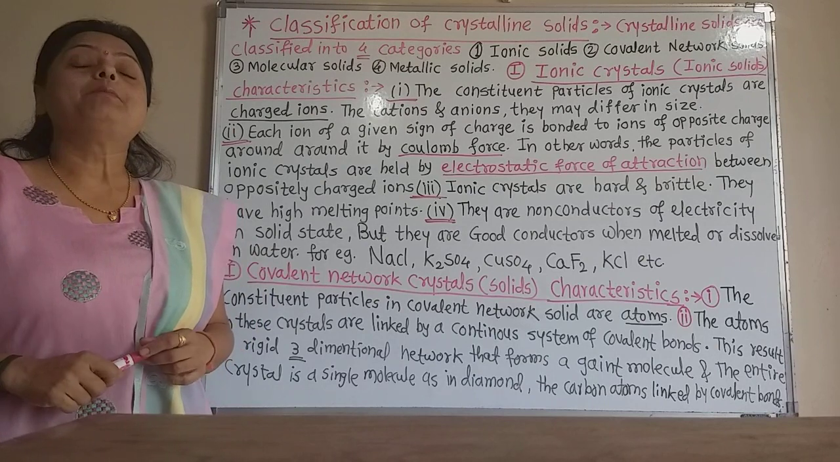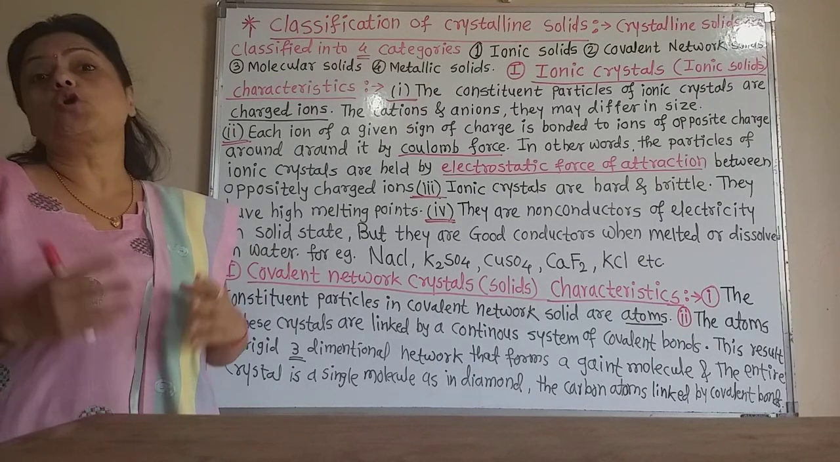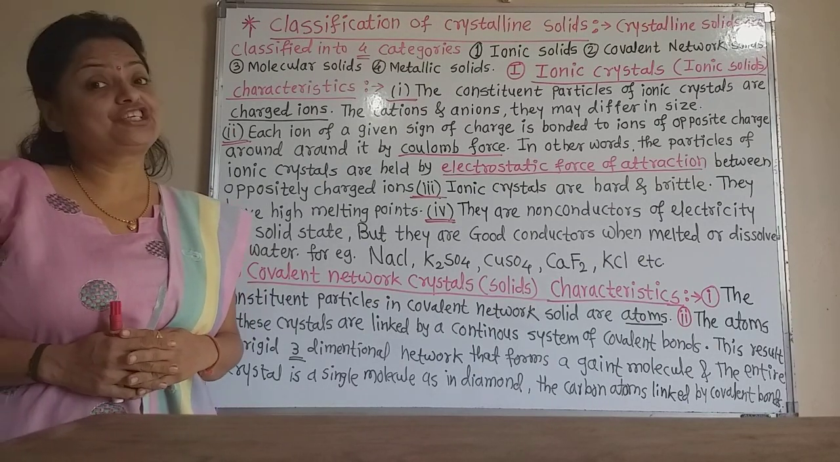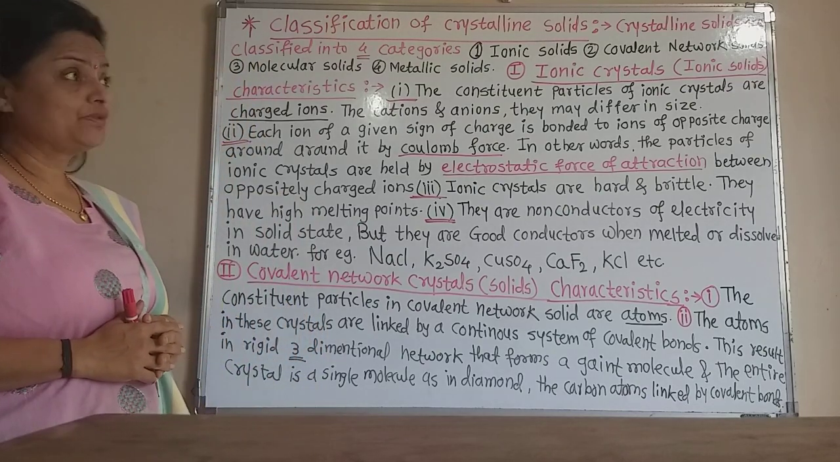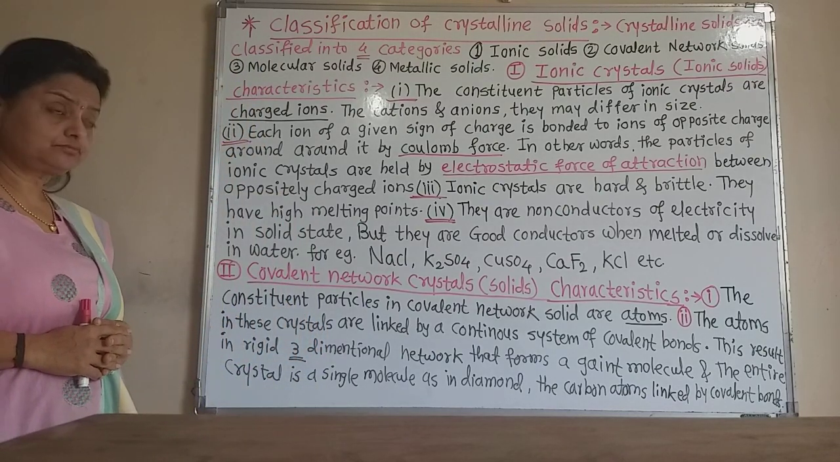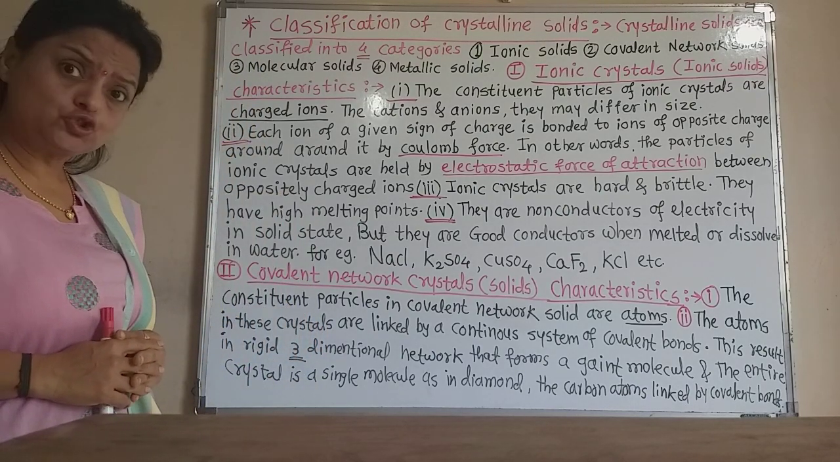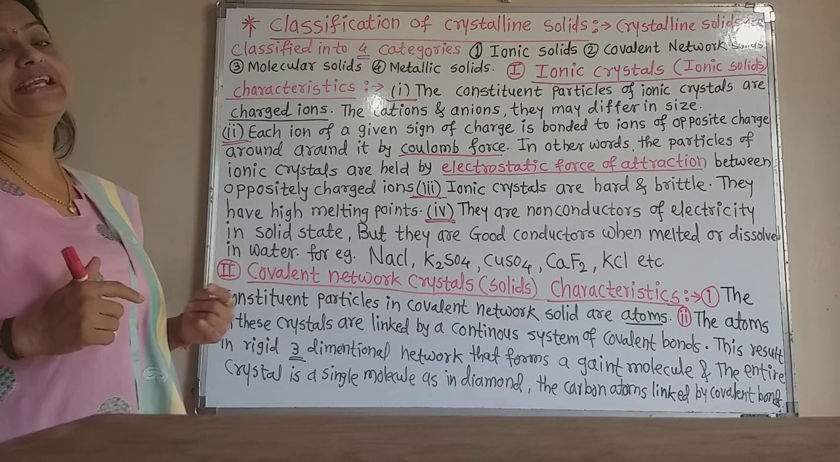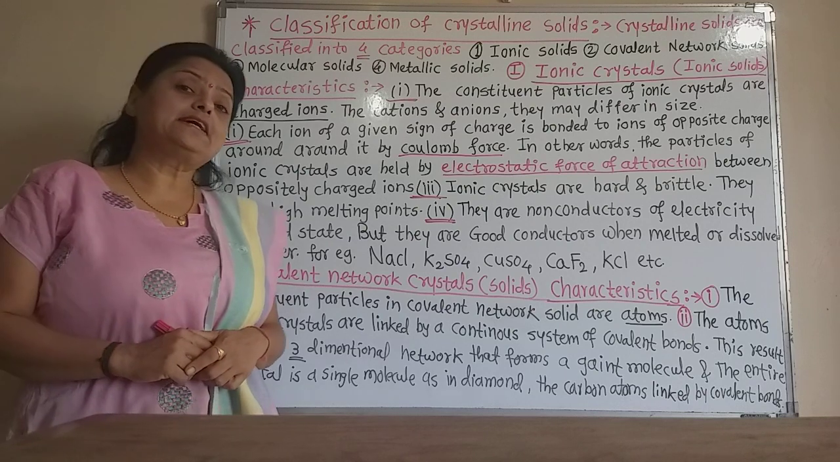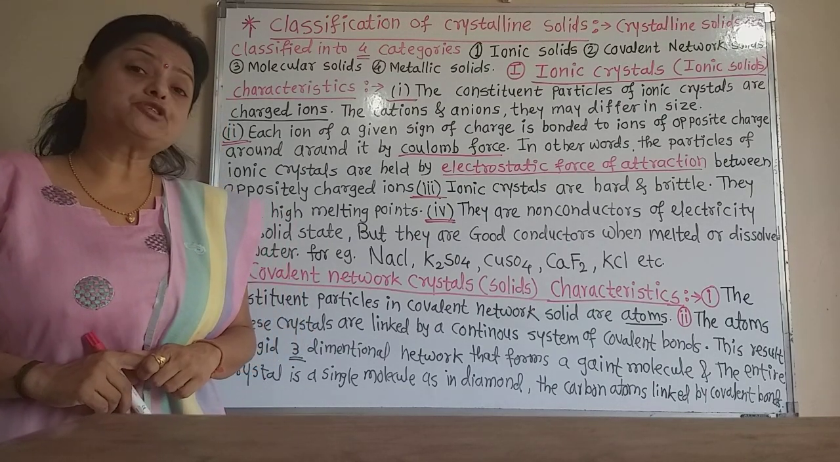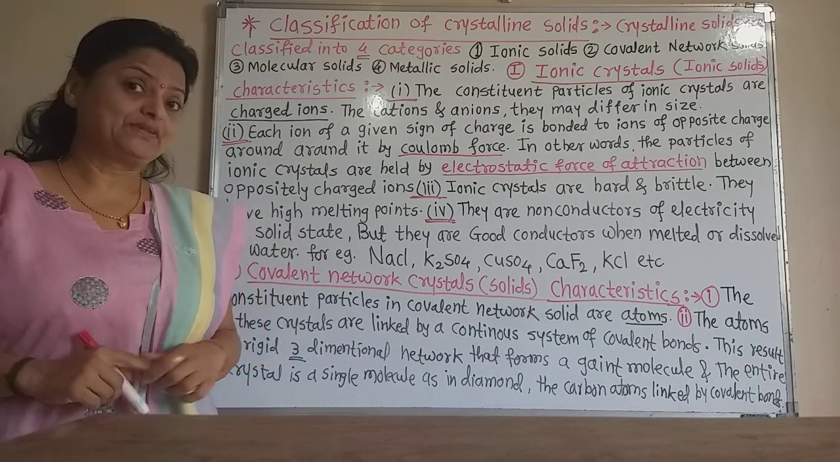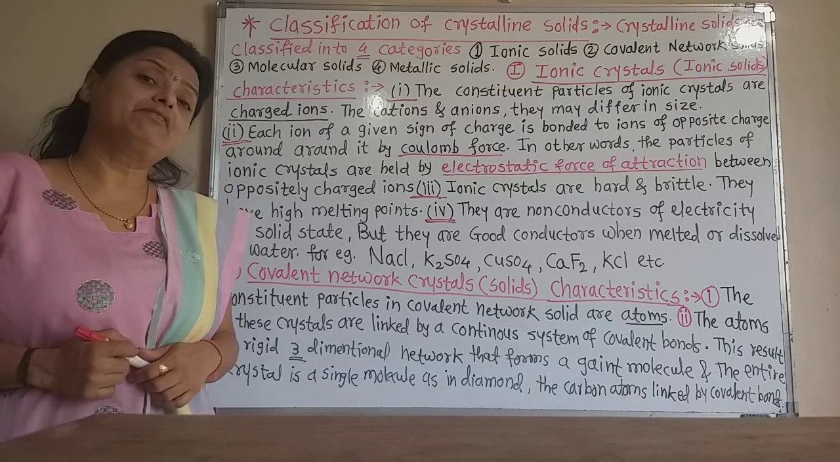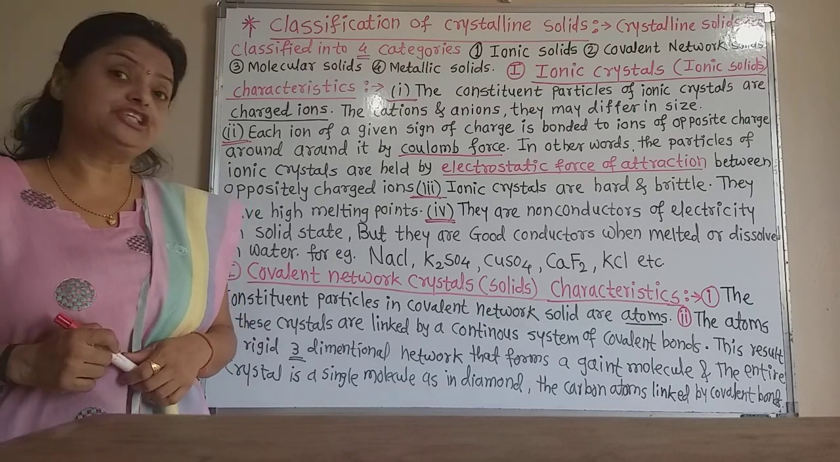Now there are mainly 4 categories or 4 classes of the crystalline solids. They are ionic solids, covalent network solids, molecular solids and metallic solids. These are the 4 types of the crystalline solids. Let us learn one by one the characteristics of these solids.